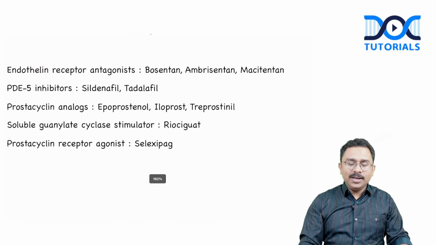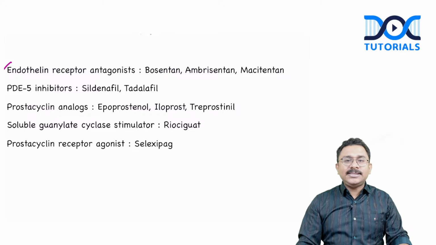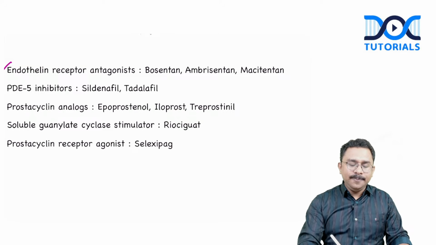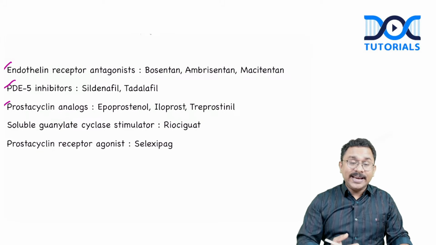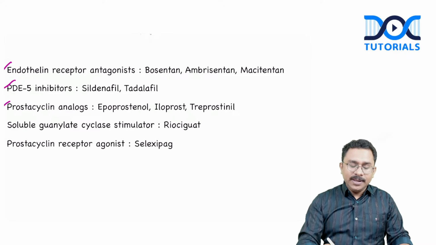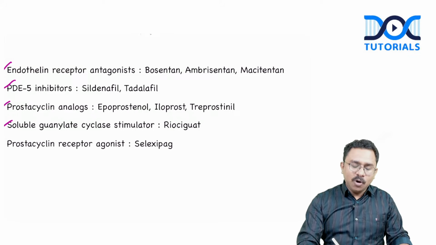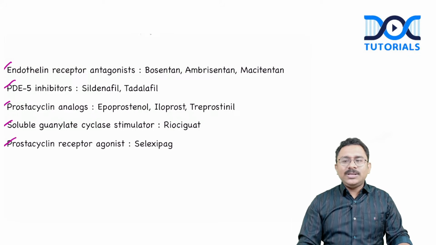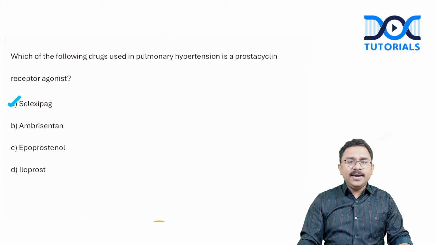If you look at the drugs, the most important ones used in pulmonary hypertension are the endothelin receptor antagonists like bosentan and ambrisentan, the phosphodiesterase 5 inhibitors like sildenafil, prostacyclin analogs like epoprostenol, iloprost, and treprostinil, the soluble guanylate cyclase stimulator, that is riociguat, and the prostacyclin receptor agonist, which is selexipag, which has been asked in this particular question. The answer here will be option A, selexipag.